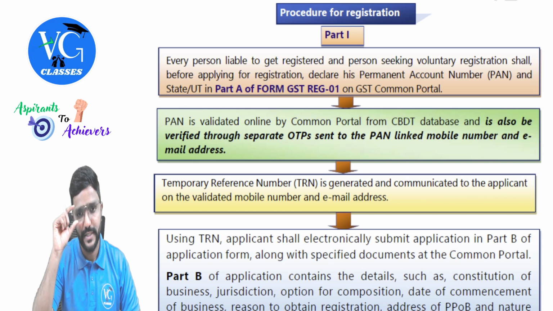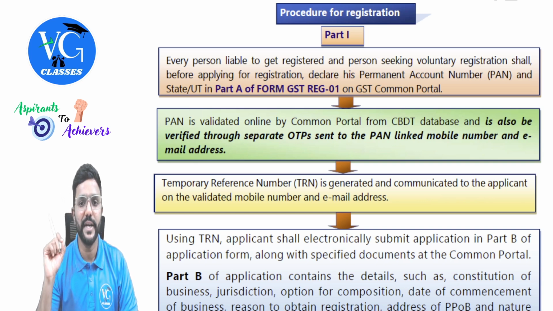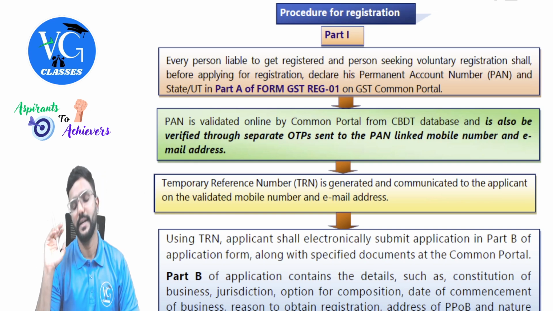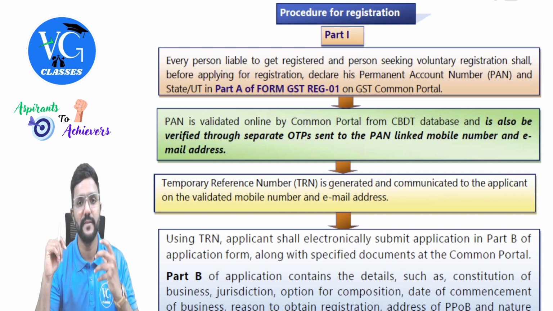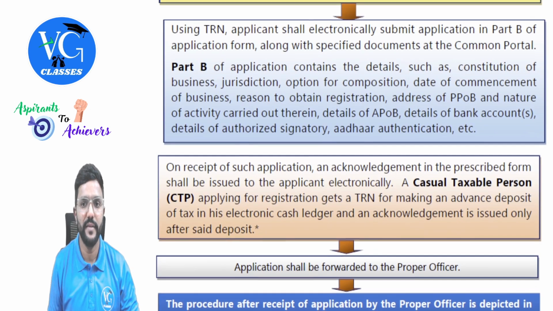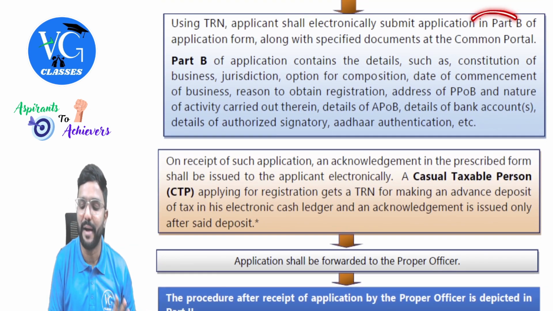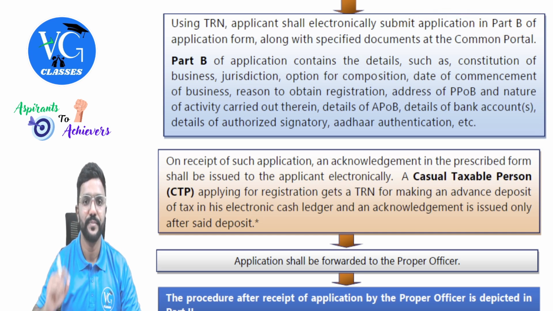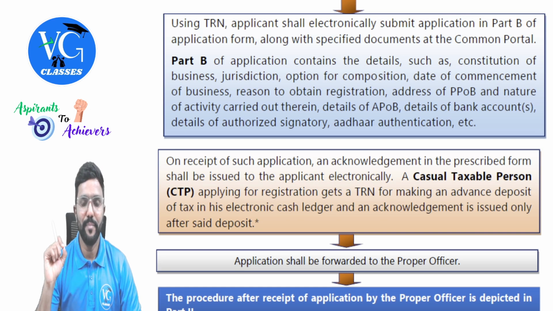Temporary reference number, that is TRN, is generated and communicated to the applicant on a validated mobile number and email address. As soon as we give this detail, a TRN will be generated. Using the TRN, we need to give the details of the business in part B. Okay, let us see it. Using TRN, the applicant shall electronically submit the application in part B of the application form, that is GST REG01, along with specified documents at the common portal.